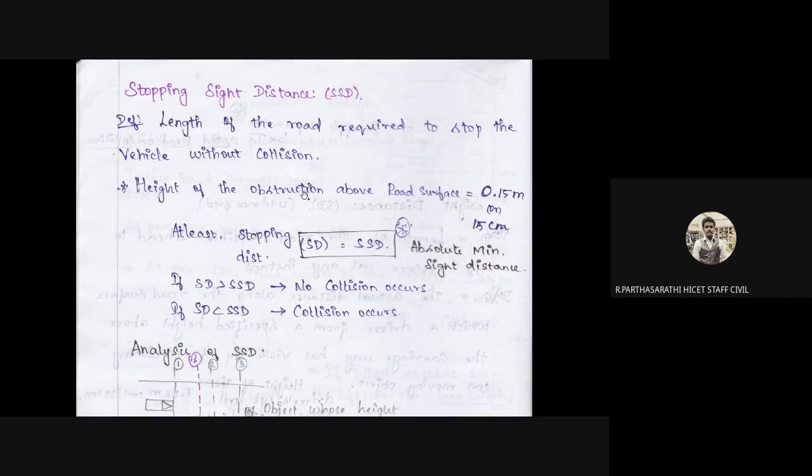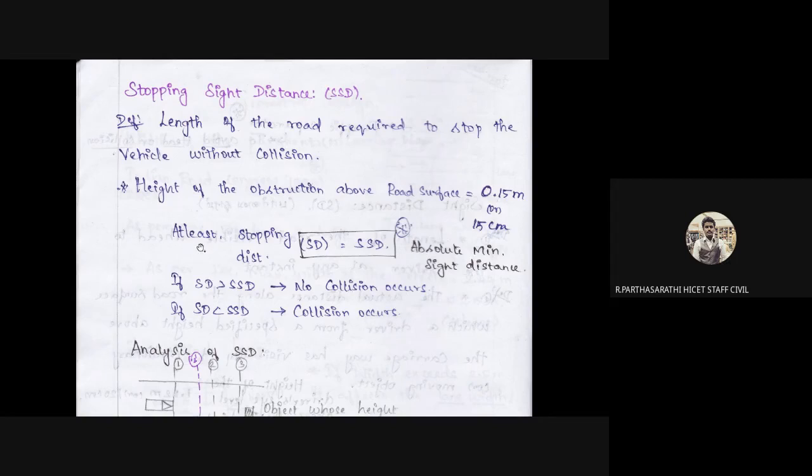Next is the height of the obstruction above the road surface. The obstructions available are speed breakers, barriers, curbs, center medians, vehicle dividers and lane dividers above the road surface. This is 0.15 meter, or 15 centimeter. The unit conversion is important.